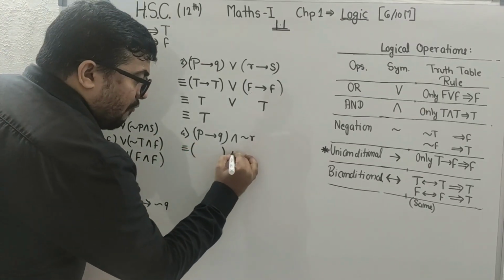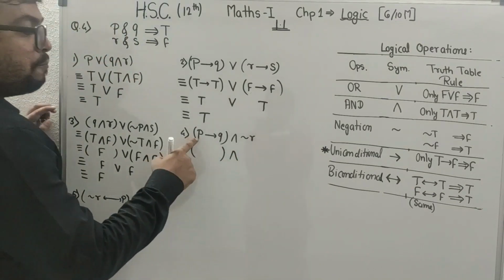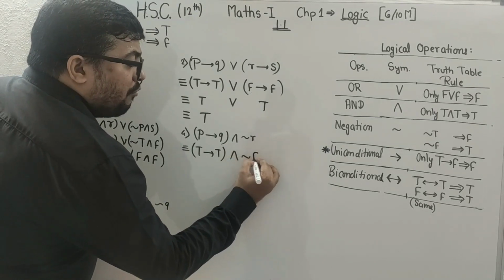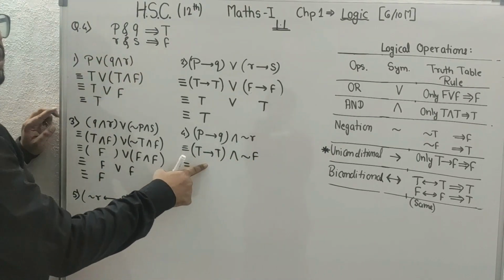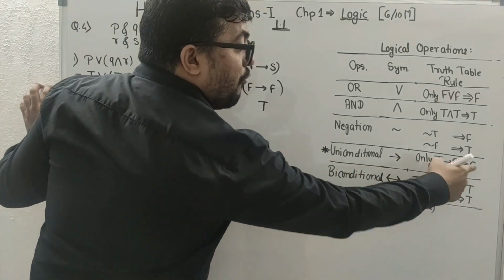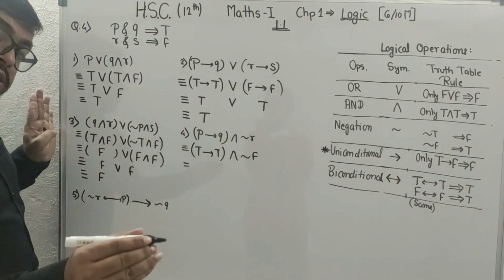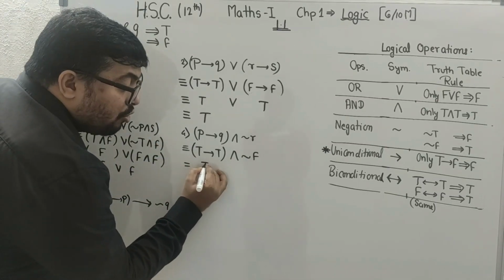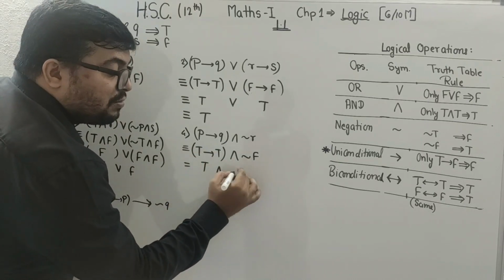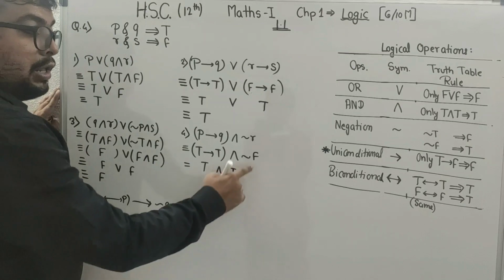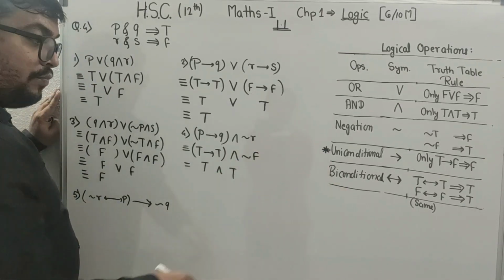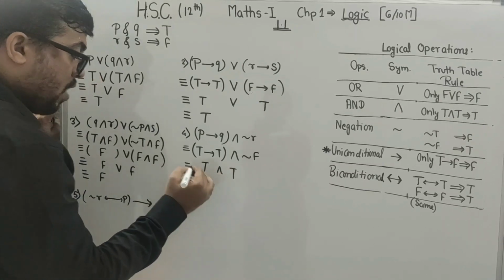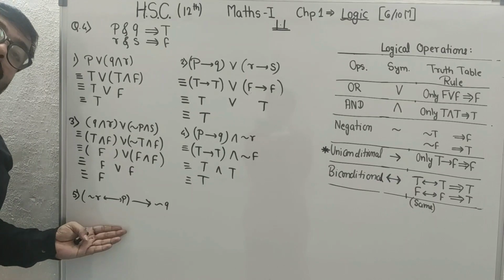Here it is. Again, we are going to substitute the values first. P and Q belong to true. Negation of R, R belongs to false. What is the rule of the single arrow? Only true to false gives false. If it is true to true, then what will come? True. And what is negation of false? True. Negation of false, the opposite of false is true. And what is the rule of AND? Both sides true, then it is true. Very good beta. Question number 5 you can solve on your own.